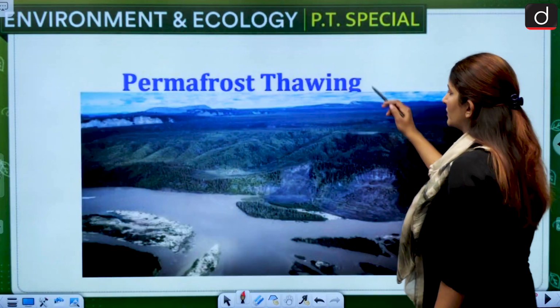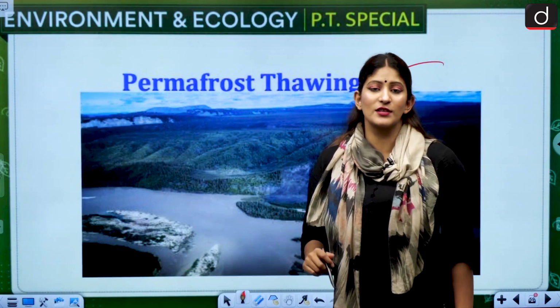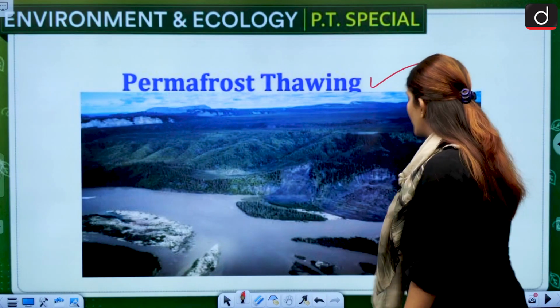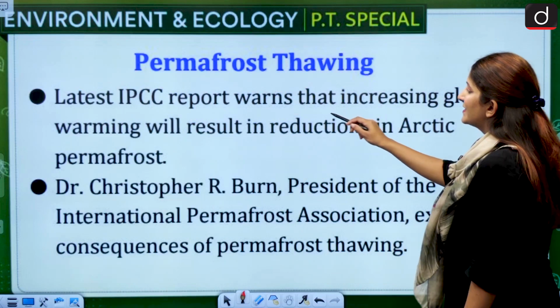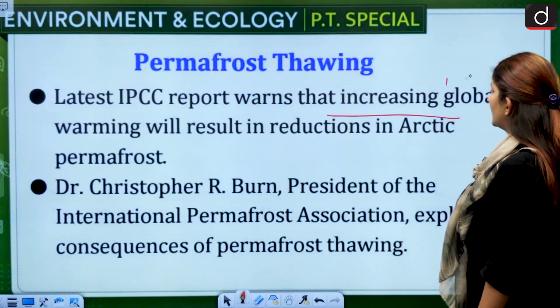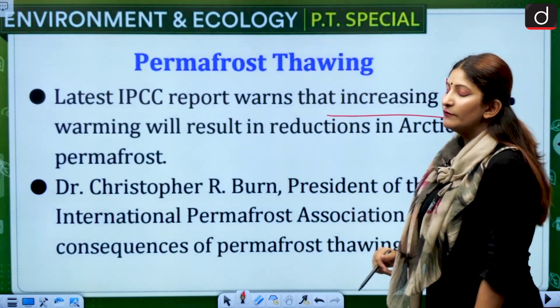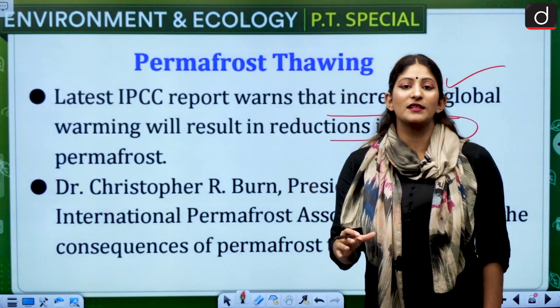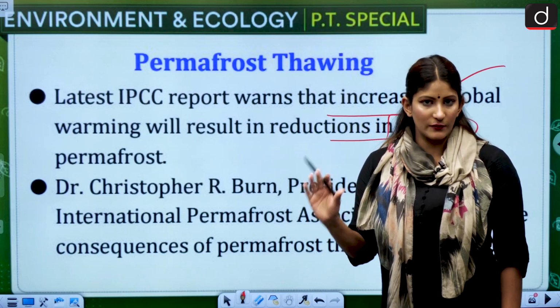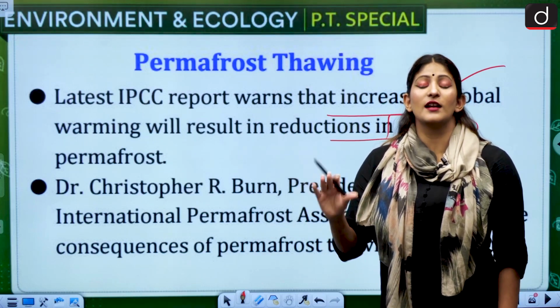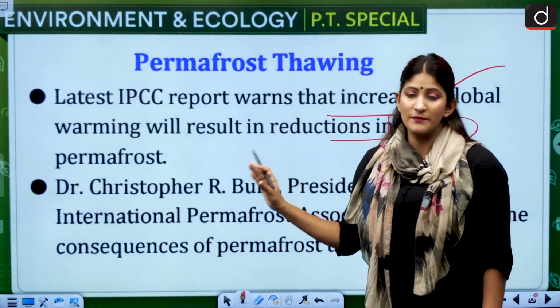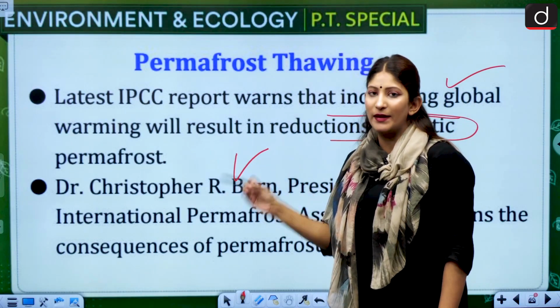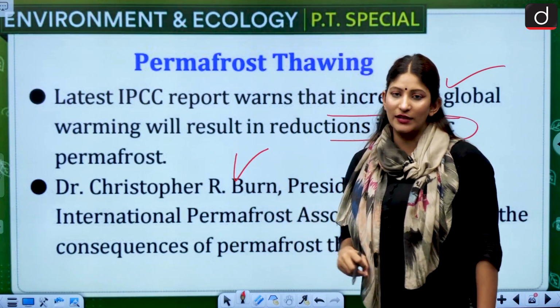Moving on to the next topic, permafrost thawing. Thawing means to break away, to melt. The latest IPCC report also warns that increasing global warming will lead to a reduction in Arctic permafrost, that is, permanently iced ground. The water resources of the Arctic that are permanently iced are known as permafrost, and these are thawing or melting down, which will wreak havoc for the climate.